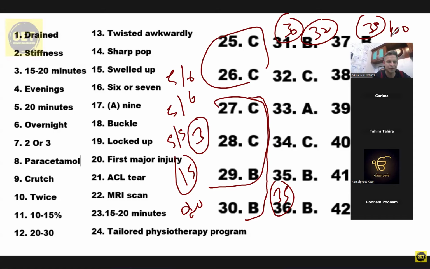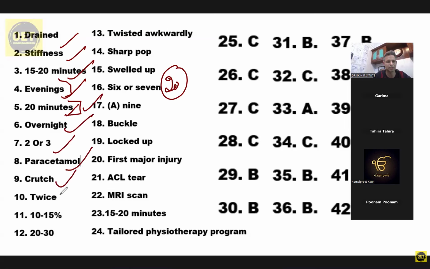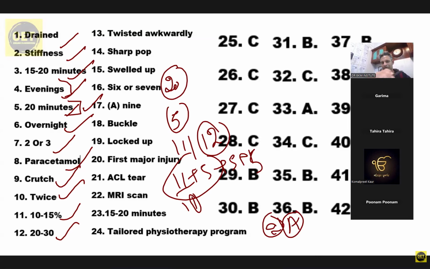So again, please be very, very strong with your calculations. Part A, we are targeting 20 minimum. One question I was not able to do, I don't know, was 20 minutes evening walks or something like that. 20 minutes morning walk, okay. Overnight, 2 or 3, paracetamol, twice, 10, 15%, 30. All questions are correct except one. So I told you one question I will take. So 11 out of 12. So 11 plus 5 plus 5 will make 21, which is good marks in the part. So that is what your target is when you are planning that way.